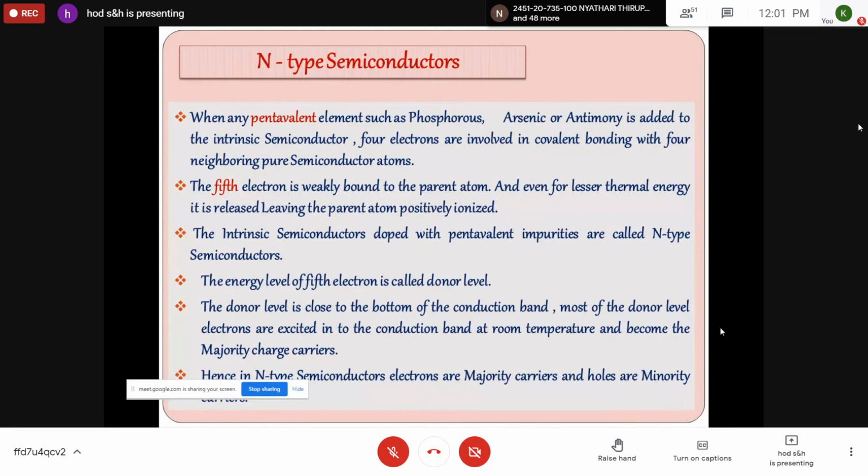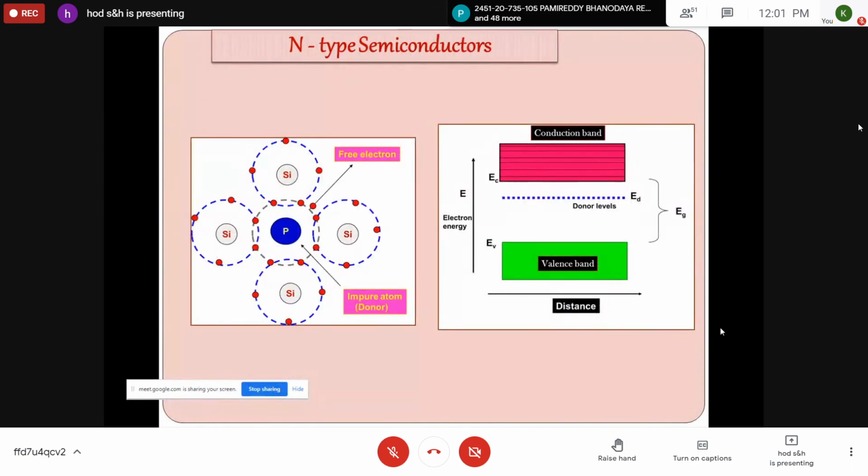Whenever a pentavalent atom is added, four of its electrons will be forming covalent bonds with the four silicon atoms. The fifth one is weak. Because of this, it is weakly bonded to the parent atom, and because of thermal energy, it is released, leaving the parent atom positively ionized. So a positive hole is created, and this electron will be moving to the higher energy state, which indirectly you can say is a generation of an electron and hole pair. Generally it is assumed that for N-type semiconductors, the donor energy level is very close to the conduction band.